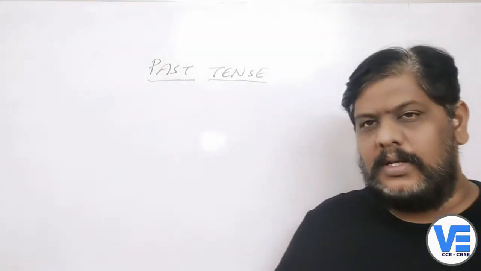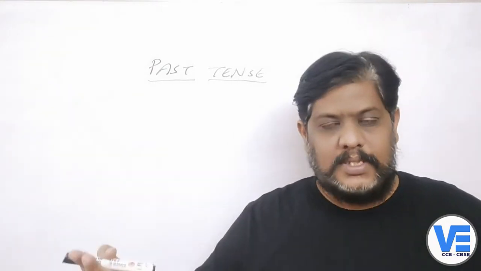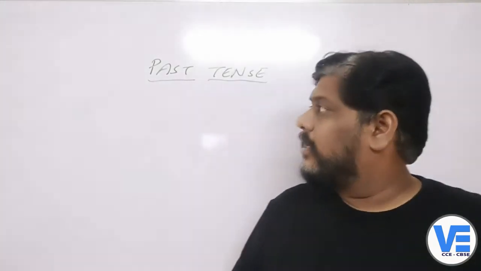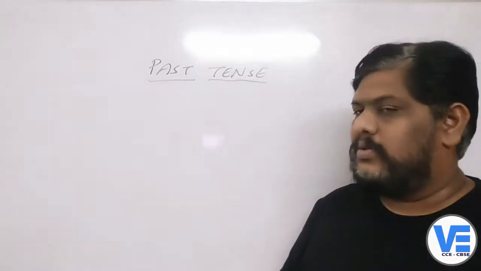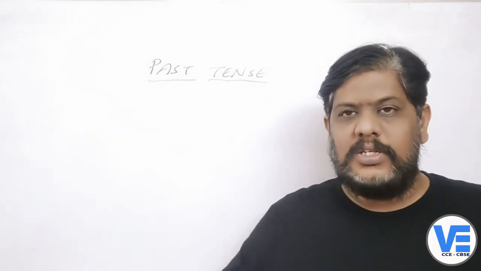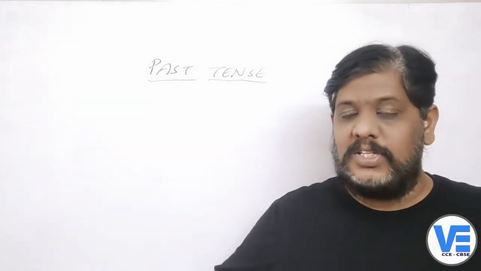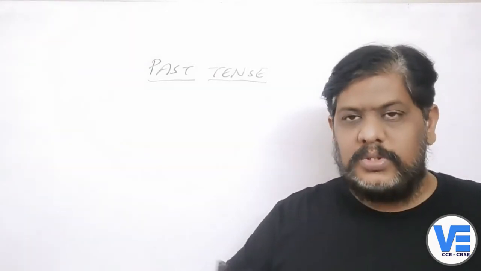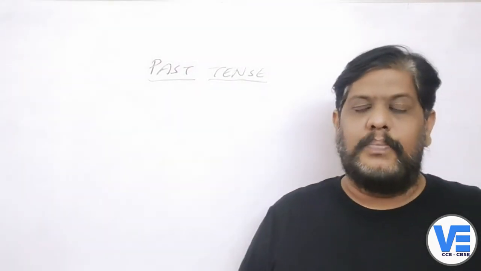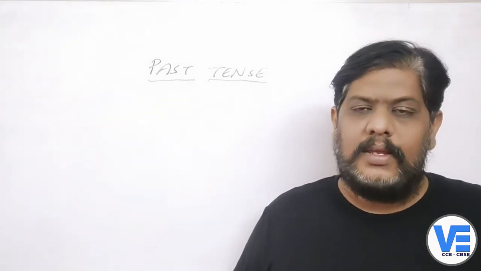So already we have learned a few things about the present tense, and also we have learned about the present simple, present continuous, present perfect, and present perfect continuous. So today we are going to continue with the past tense, right? Past tense, in the sense we can clearly understand that these are the actions which happened in the past, which already happened, the actions which are completed, finished. Those kind of actions, we talk about them in the past tense. So past tense tells about the actions which already finished, which already happened.